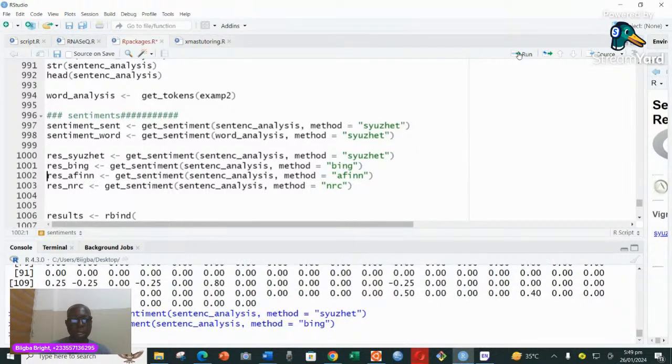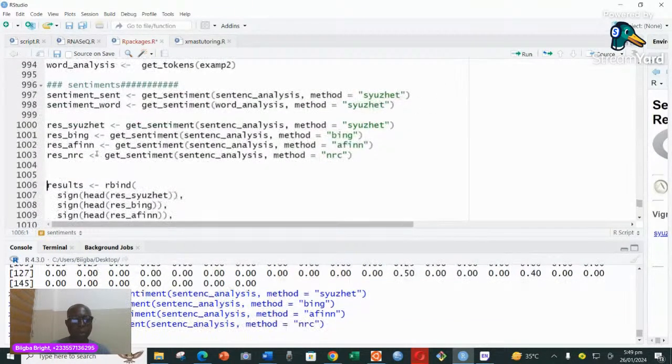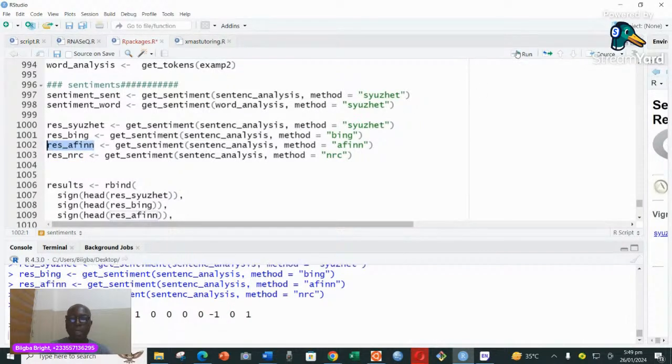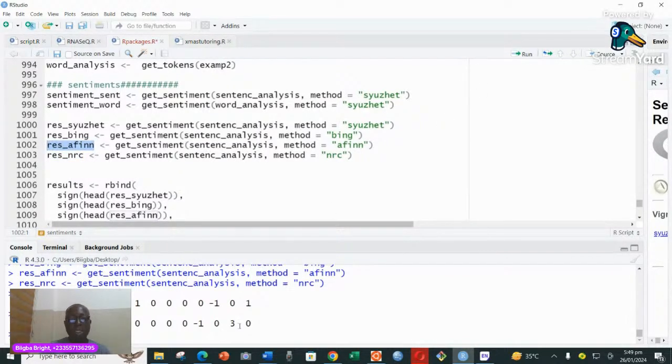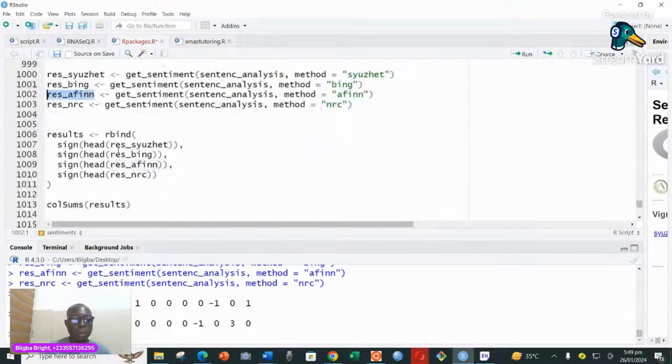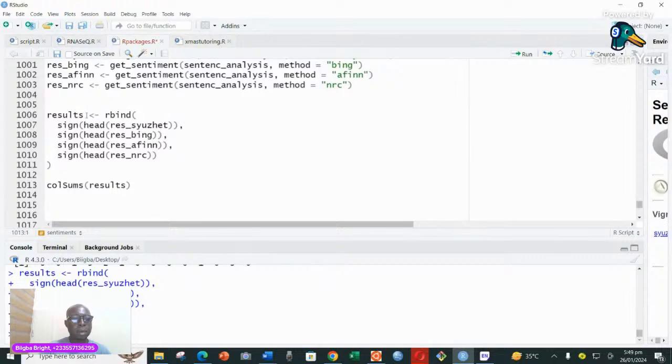I've already run these lines, so we run this. And then when we print each of them, we can see the kind of values which are attached to it. So in some cases, you have 0, 1, and negative. For here, if we print the variable, we're going to have practically the same kind of rating. Because we have different ones, what we normally can do is combine all of them. So I decided to combine all of them using rbind, and then I have my results here.